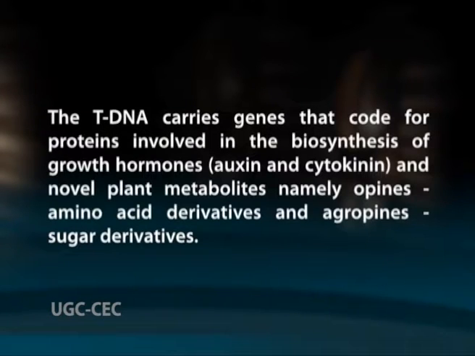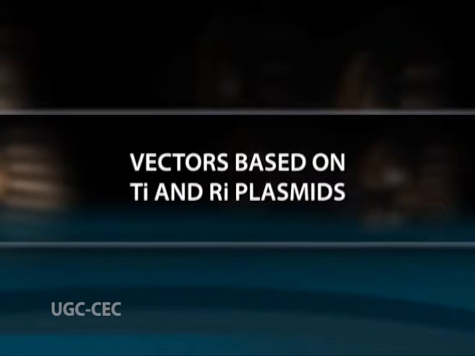The T-DNA carries genes that code for proteins involved in the biosynthesis of growth hormones, auxin and cytokinin, and novel plant metabolites, namely opines, amino acid derivatives, and agropines, sugar derivatives. The growth hormones cause plant cells to proliferate and form the gall, while opines and agropines are utilized by Agrobacterium tumefaciens as sources of carbon and energy.